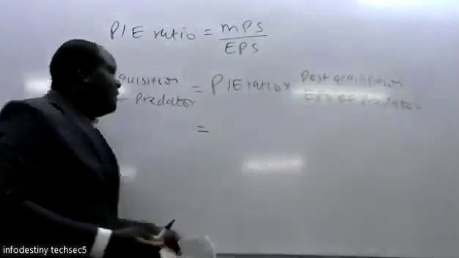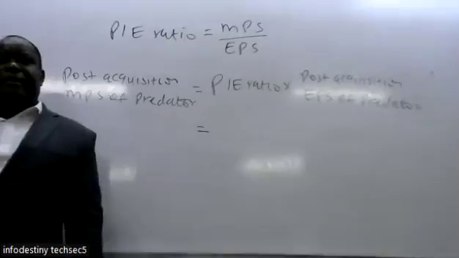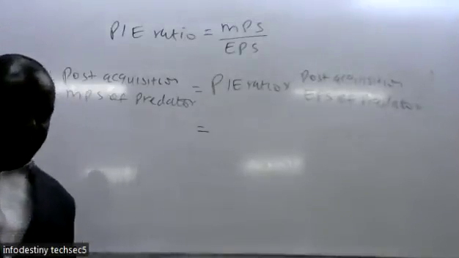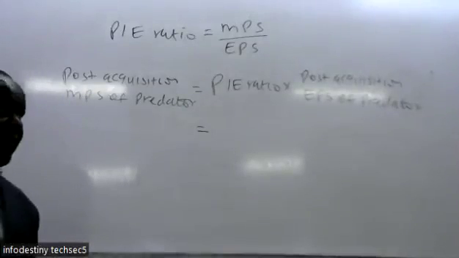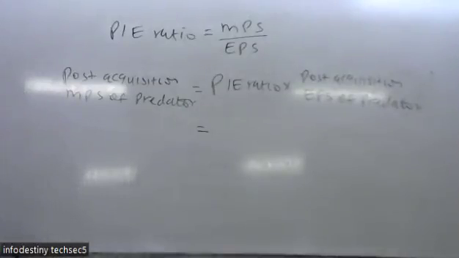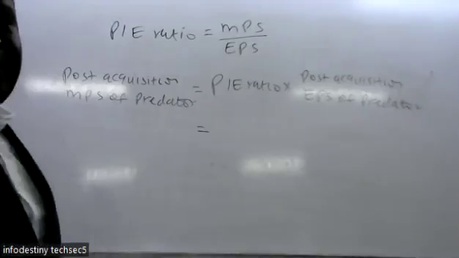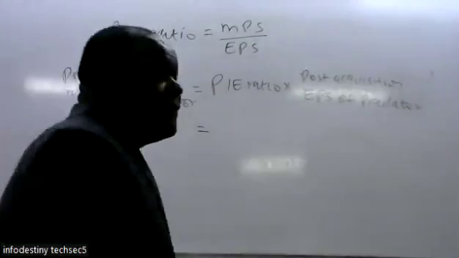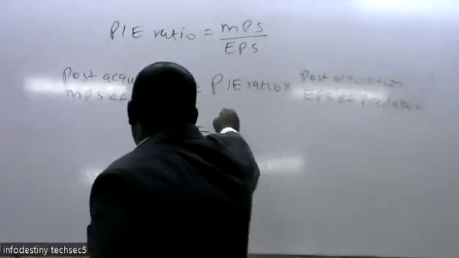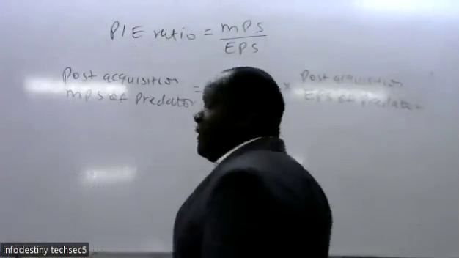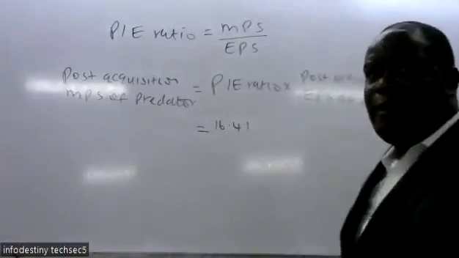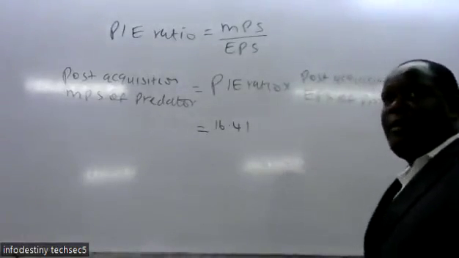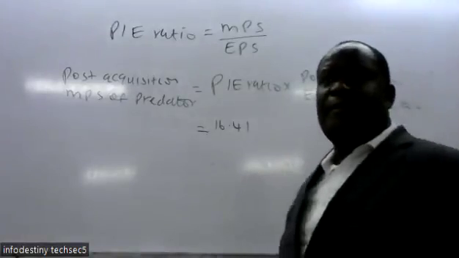We assume the price earning ratio has remained constant. So can you confirm for me in Roman letter 1, what was the price earning ratio for Water after we made the correction? It is 16.41.